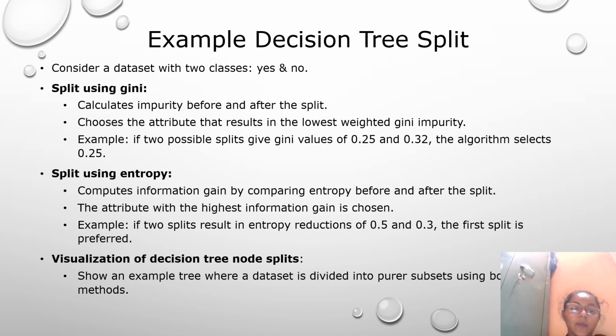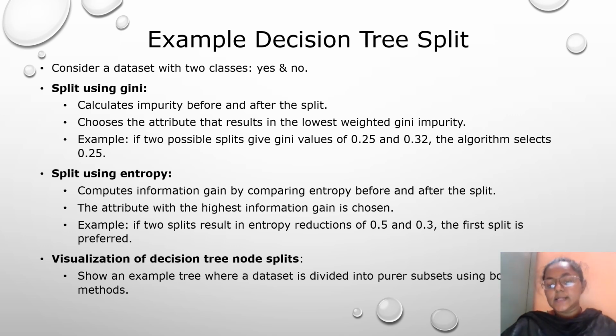Split using entropy: compute the information gained by comparing entropy before the split and after the split. The attribute with the highest information gain is chosen. If two splits result in entropy reductions of 0.5 and 0.3, the first split is preferred. Visualization of decision tree nodes: show an example tree where a data set is divided into pure subsets using both methods.